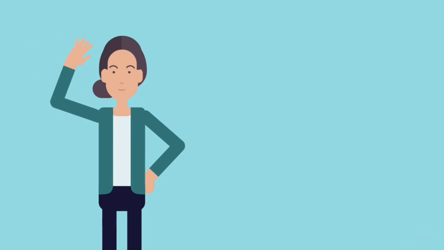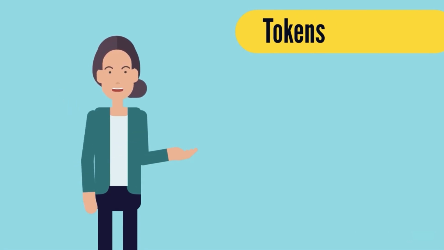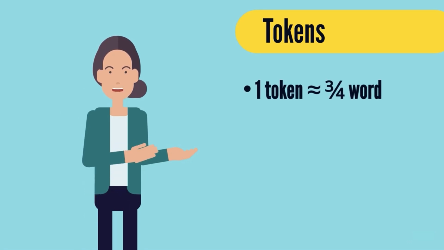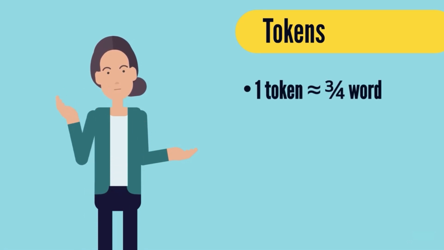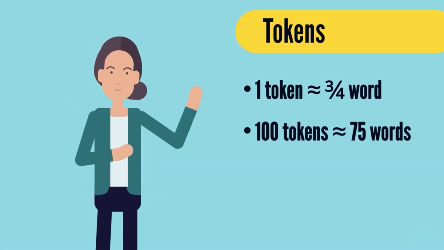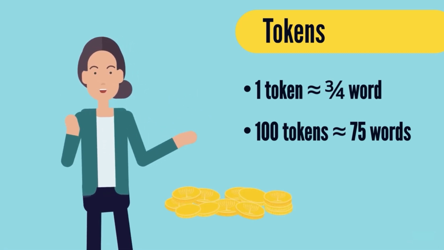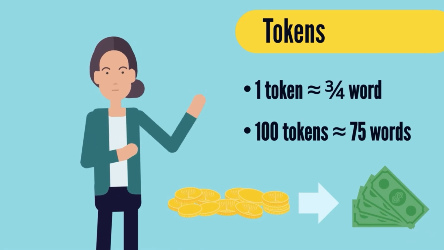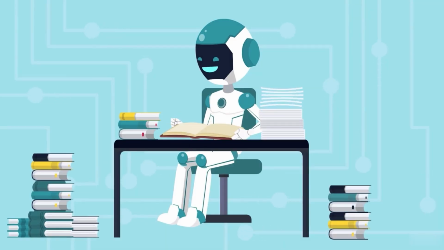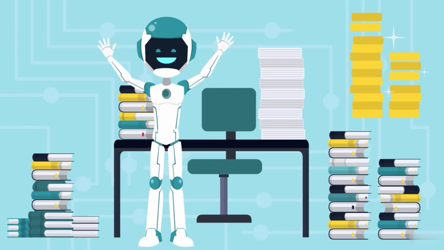Welcome back, everyone. In the last lesson, we discussed what tokens are in the context of OpenAI's large language models. We noted that a token is roughly 3/4 of a word. As a rule of thumb, and as an easier way to remember, 100 tokens amounts to approximately 75 words. Pay attention here, as OpenAI's large language model prices are based on token consumption. The larger the text we give as an input, or require as an output, the higher the price becomes.